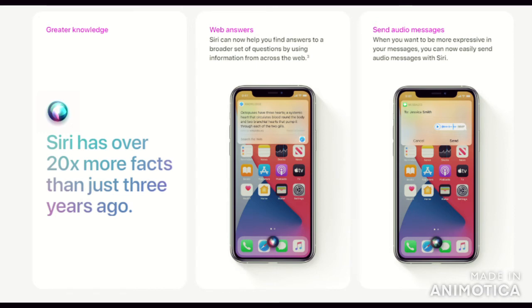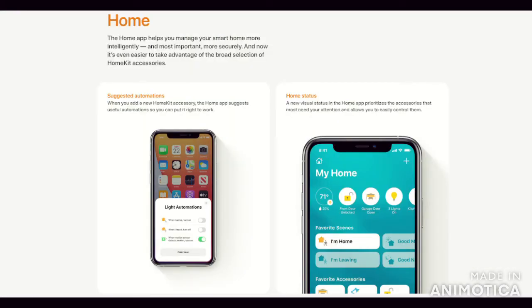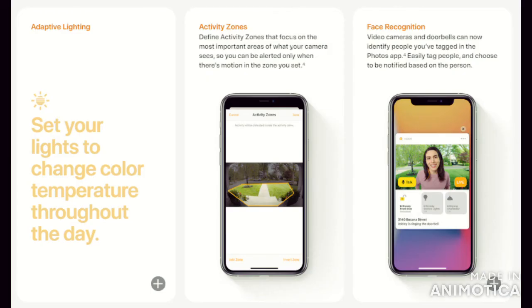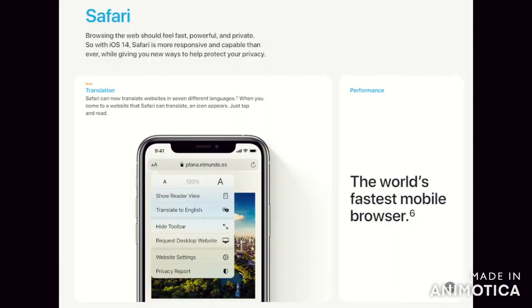There are quite a few other features as well, such as the automations, home status, and the adaptive lighting, which will change the color of your screen throughout the day depending on the temperature. Some changes have been made to privacy as well. Privacy has been increased, and Safari has been improved to provide you better results and privacy.